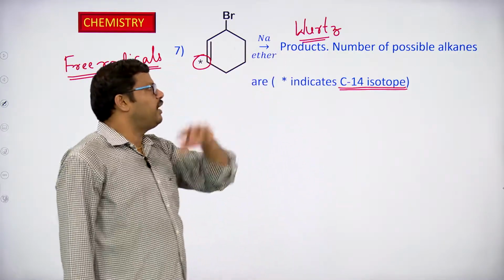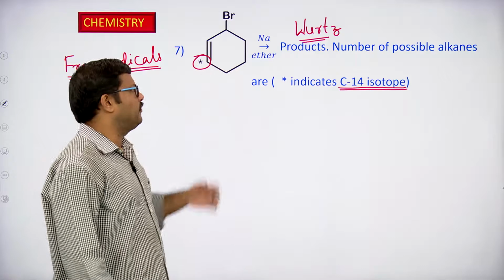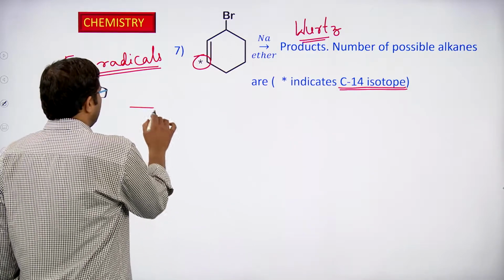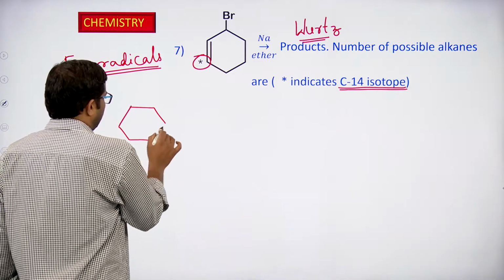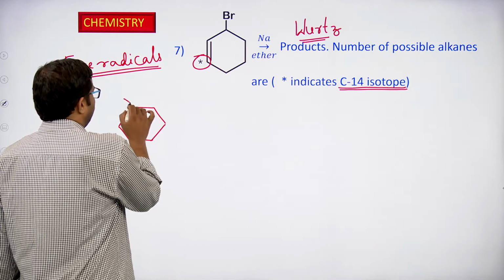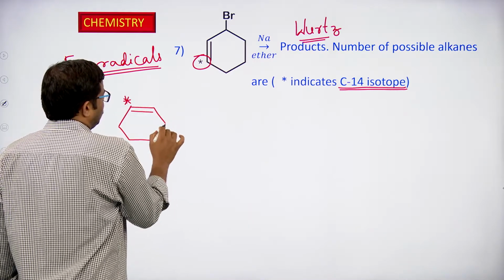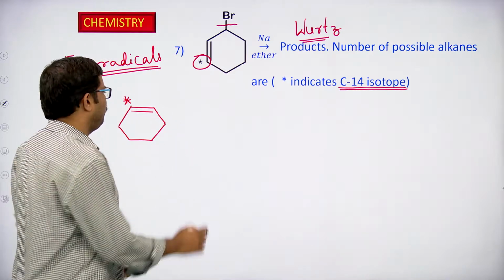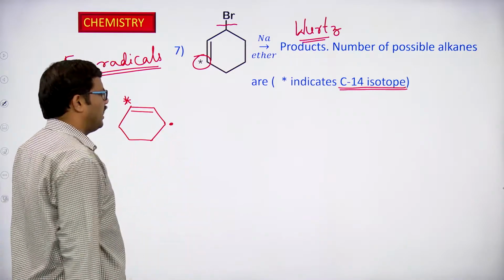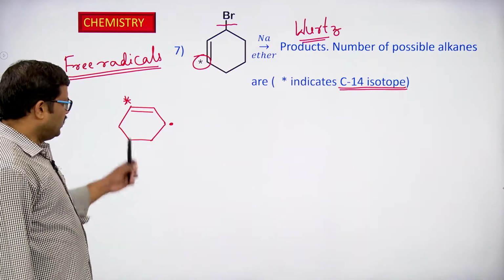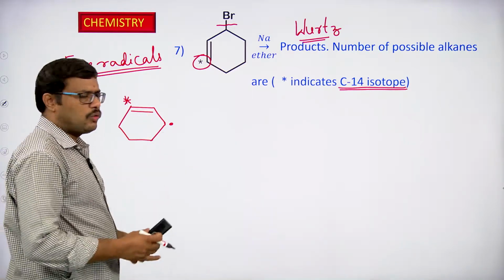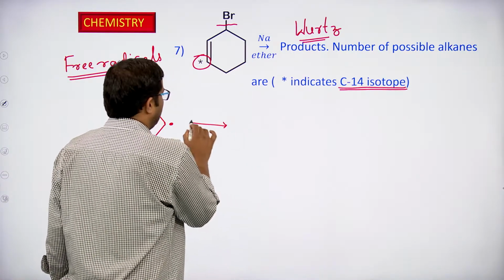So in that case, how many different products can we expect in the case of this particular Wurtz reaction? Here the first radical is going to be formed. Of course, whenever the bond between the carbon and halogen is broken, we expect the formation of a radical. Since the radical and the double bond are in conjugation, what can we expect? We can expect resonance.